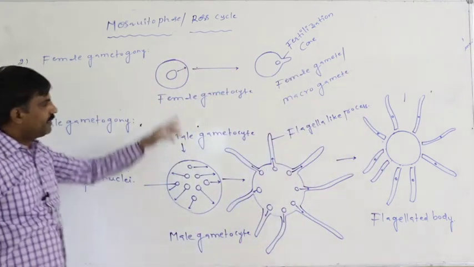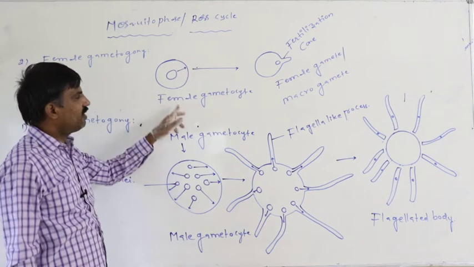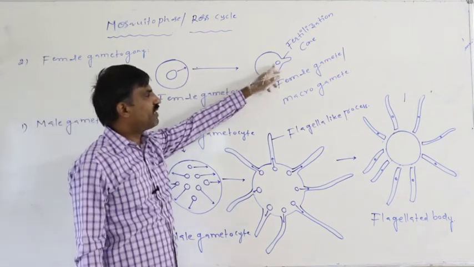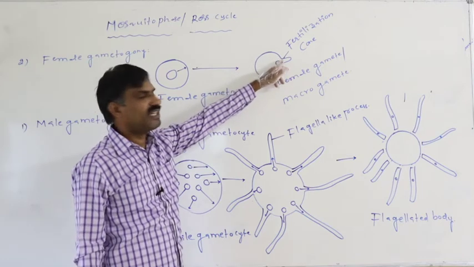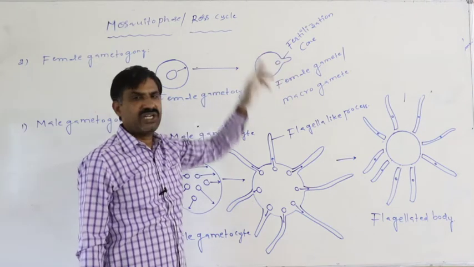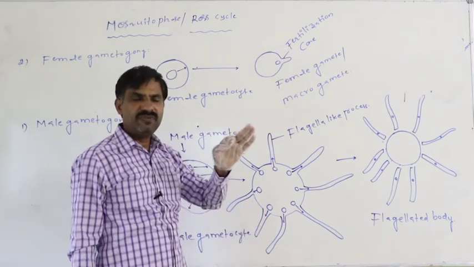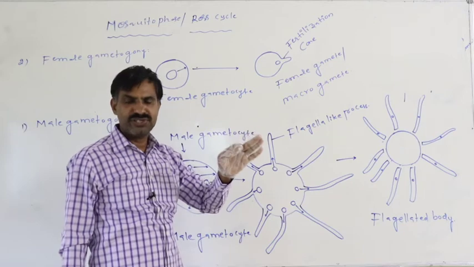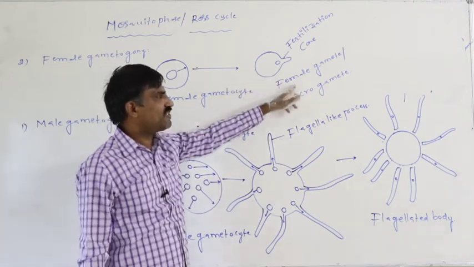Simply, this nucleus at first moves to the periphery. After the nucleus moves to the periphery, the cytoplasm present here is projected outward to form the fertilization cone. After the formation of the fertilization cone, this female gametocyte is called the female gamete or